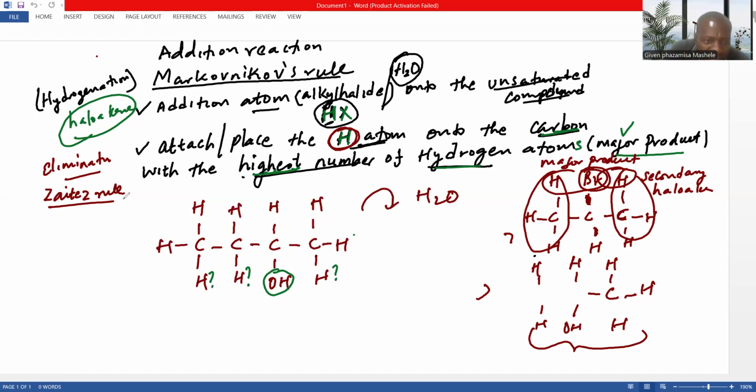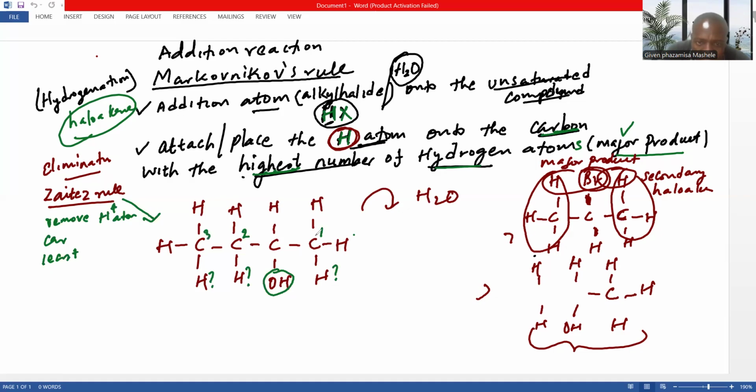Now, Zaitsev says, whenever you are dealing with elimination, you need to remove the hydrogen atoms on a carbon that has the least number of hydrogen atoms. We can remove here or there or there.